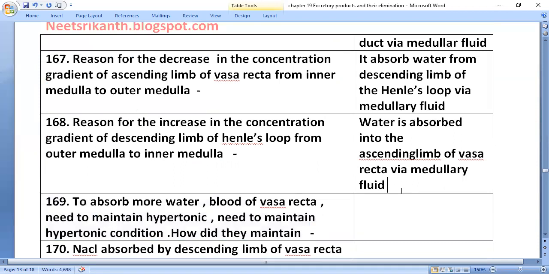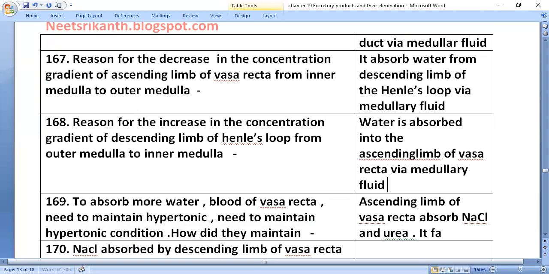To absorb more water, blood of vasa recta needs to maintain a hypertonic condition. How do they maintain it? The ascending limb of vasa recta absorbs sodium chloride and urea.